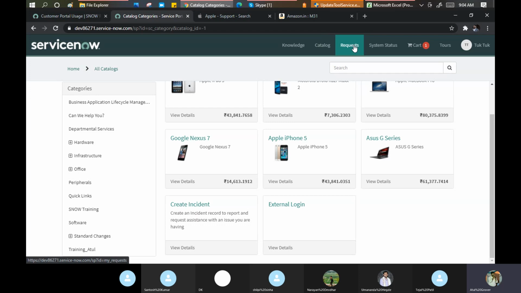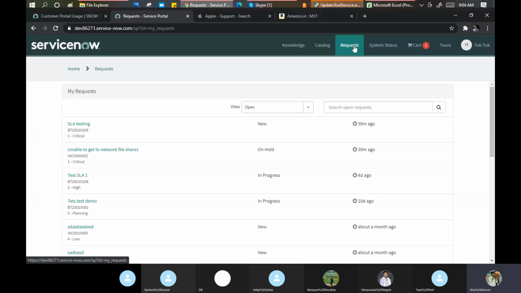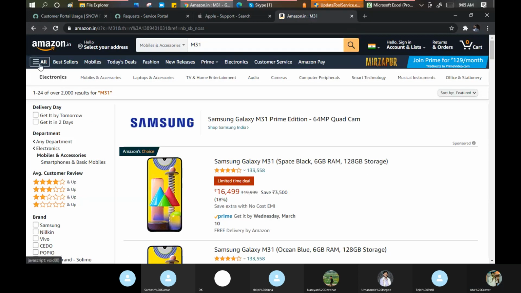Now go to the request. What do you mean by the request here? Request means what I ordered till now. I want to see the status of that. Simple, Amazon.